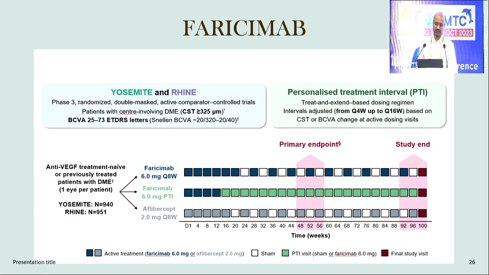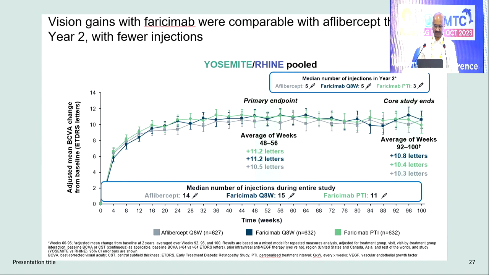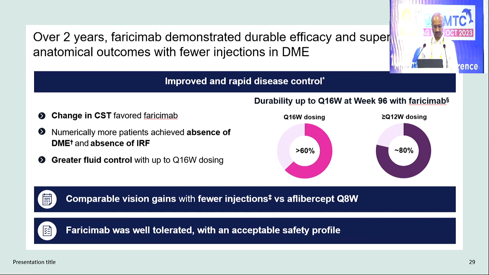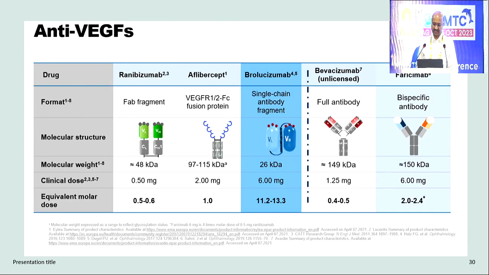So there are studies which have been done for AMD and DME. The YOSEMITE and RHINE trials are for DME, and that has been compared against aflibercept. This has shown good visual gains as well as a good reduction of central subfoveal thickness with faricimab compared to aflibercept. There were not many adverse events seen with faricimab.